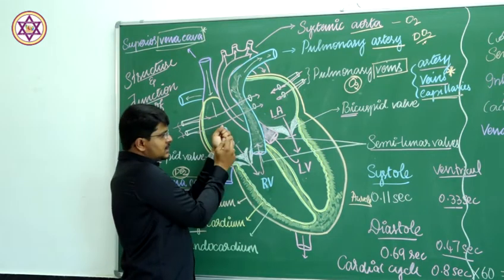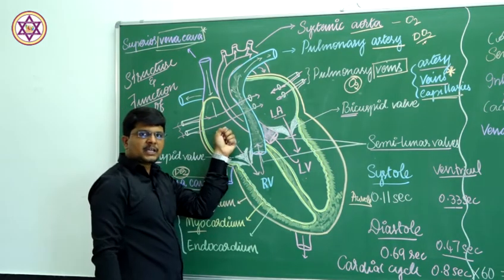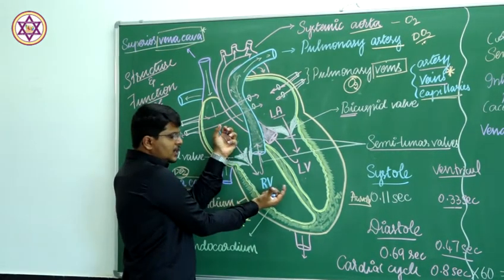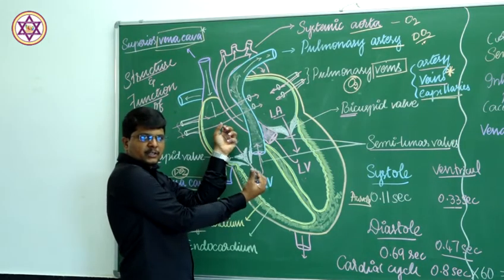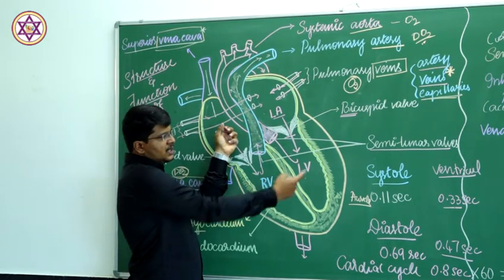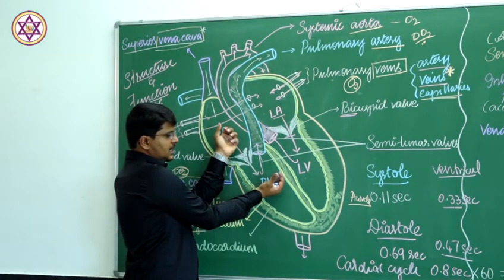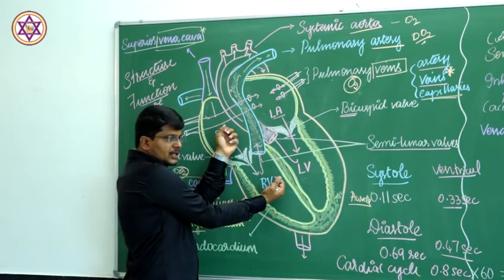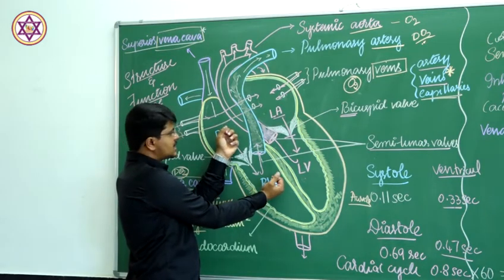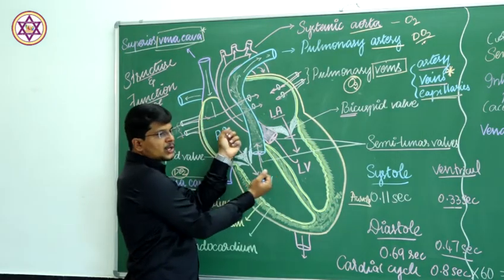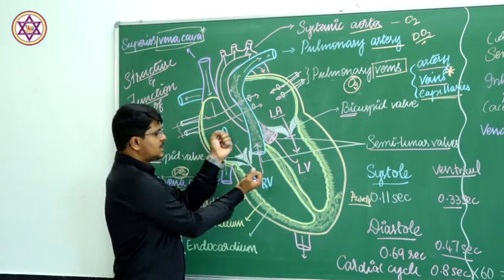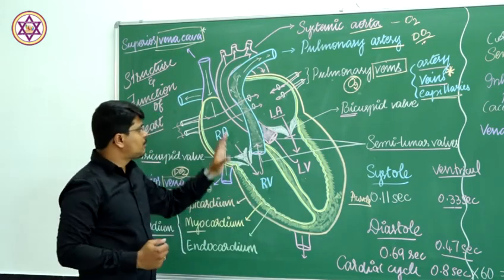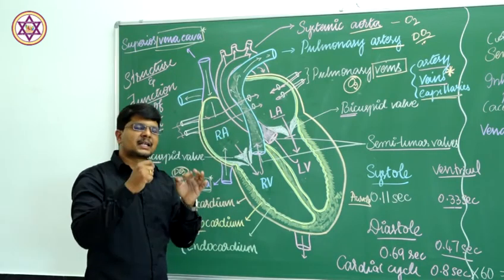Now the auricle starts slowly relaxing, and during this, ventricular contraction takes place, which takes 0.33 seconds. After the ventricular contraction is over, auricular and ventricular relaxation, diastole, take place slowly, and at one point both auricle and ventricle are in a relaxed state.